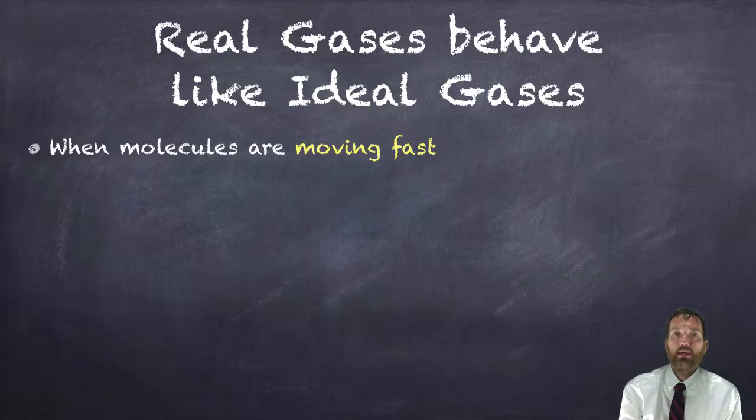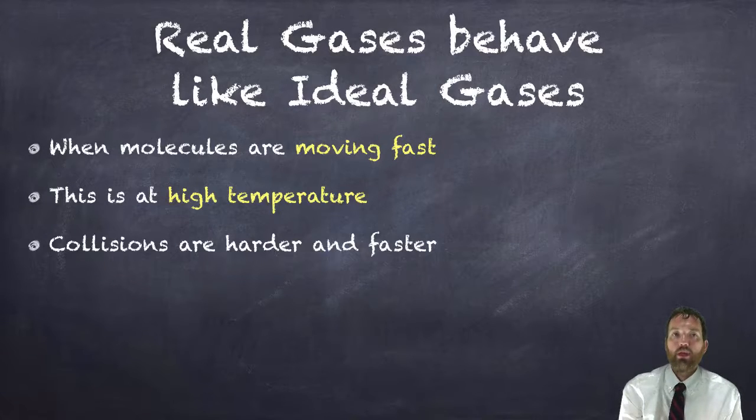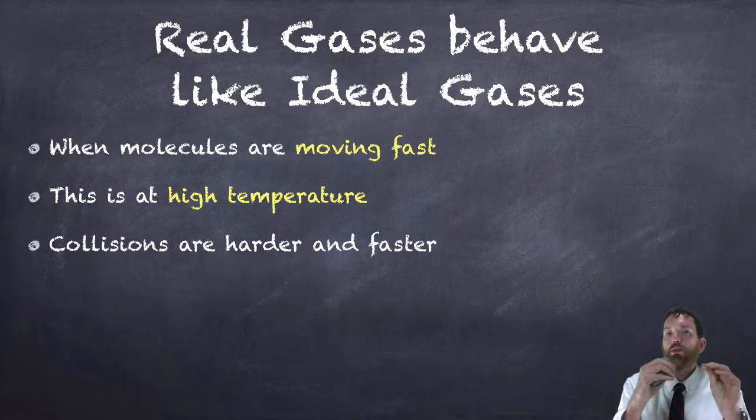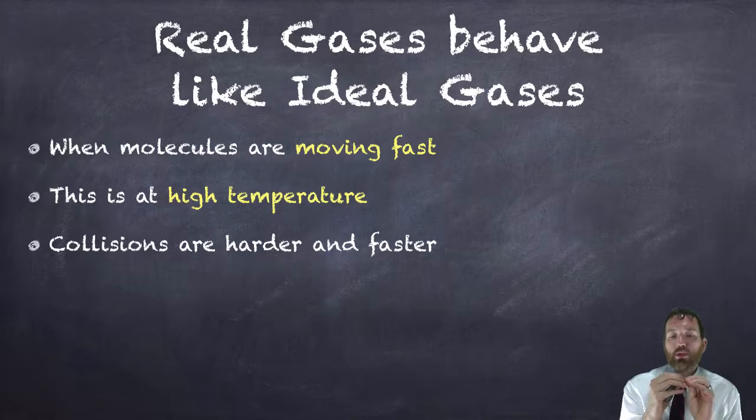Real gases behave like ideal gases when the molecules are moving really, really fast, and this is at high temperature. When the gas molecules are at high temperature, the collisions are harder and faster. And when the particles are moving past one another, they're doing so really, really fast. A good analogy of this is if you ever played with refrigerator magnets, when you get them close to one another, you can feel that magnetic force of attraction wanting to stick them together. But if you took a magnet and threw it past the other magnet, chances are it's probably not going to stick together because they're not next to each other long enough for that force of attraction to stick the two magnets together. The same thing is going on with gases moving fast in a reaction chamber.